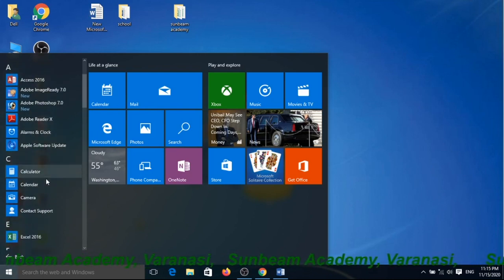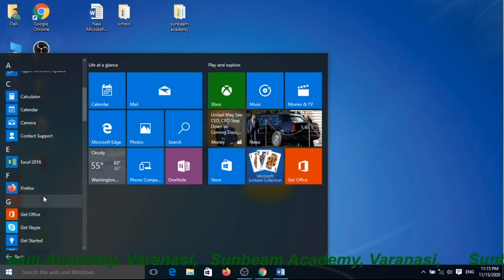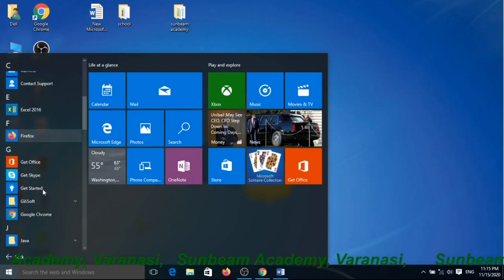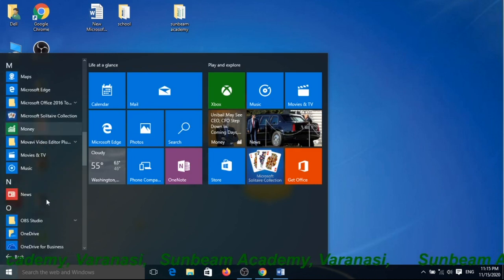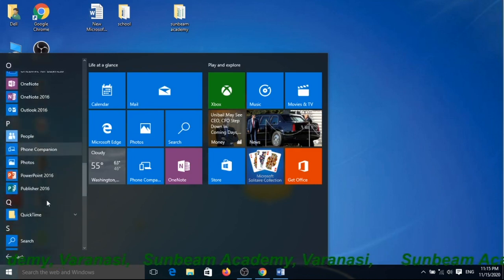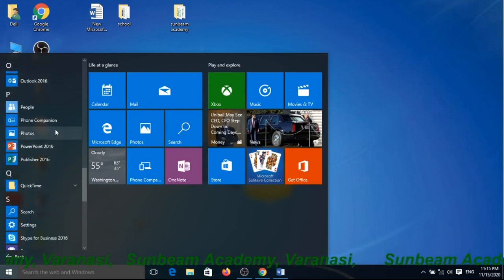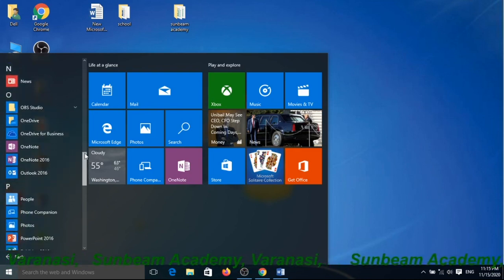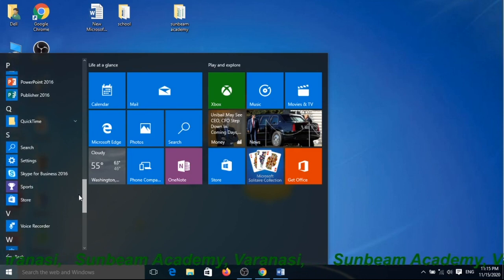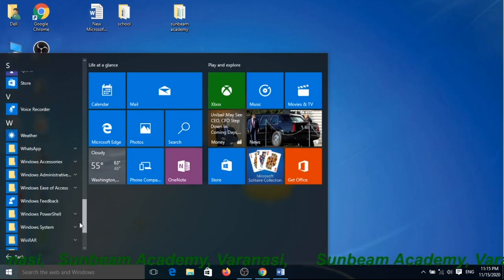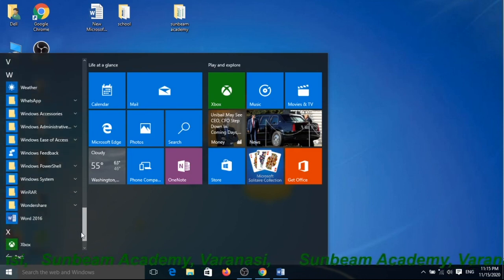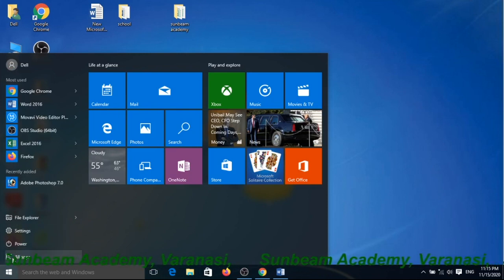Now this time you will be here, and see which program you want to open. Suppose I want to open Microsoft Word, so you scroll down, it is a scroll button, and check where is the Microsoft Word. Very simple.